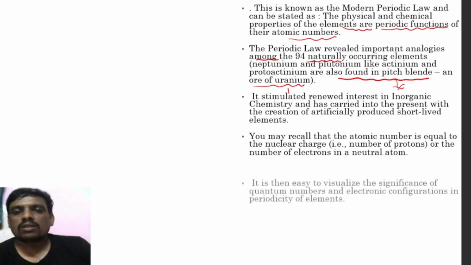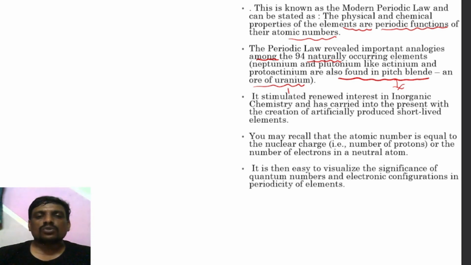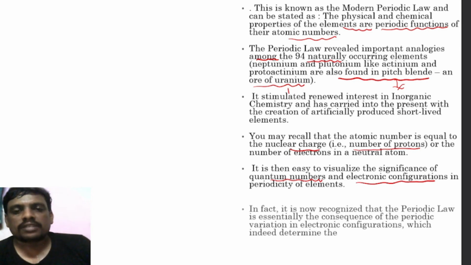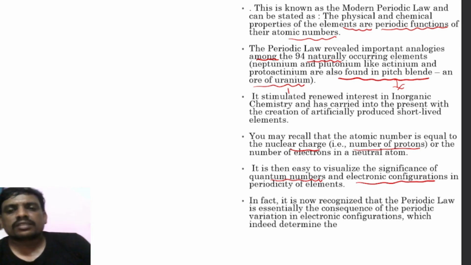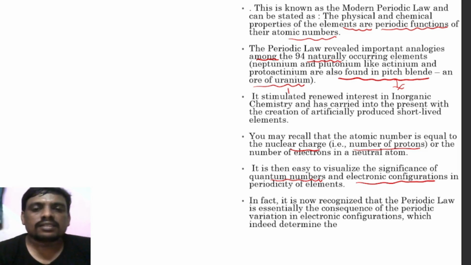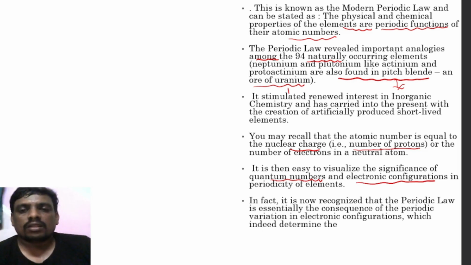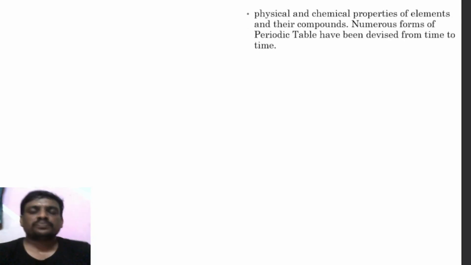You may recall that atomic number is equal to the nuclear charge. Nuclear charge is nothing but the number of protons, or the number of electrons in a neutral atom. It is the easy way to visualize the significance of quantum numbers and electronic configurations in the periodic elements. In fact, it is recognized that the periodic law is essentially the periodic variation in electronic configurations.